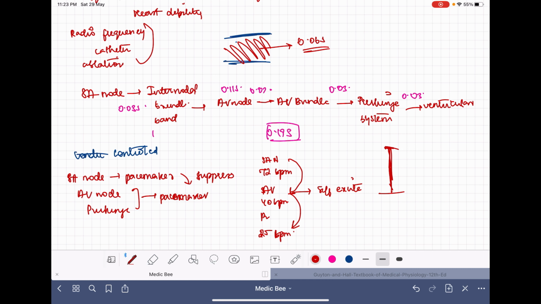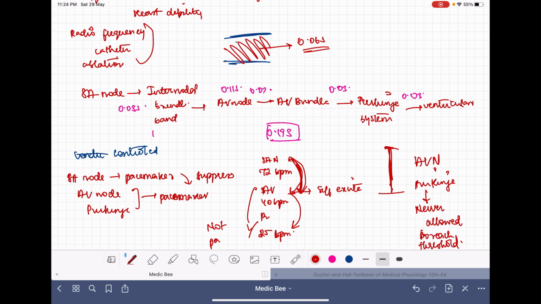But before it reaches the threshold, a new potential will come, and again push it back to the lower value. So AV node and Purkinje are never allowed to reach the threshold. They are kept at the sub-threshold level, so that in normal states both the AV node and the Purkinje are not the pacemakers. It is just the sinoatrial node which is the pacemaker.